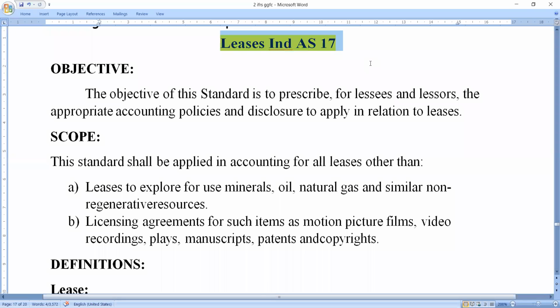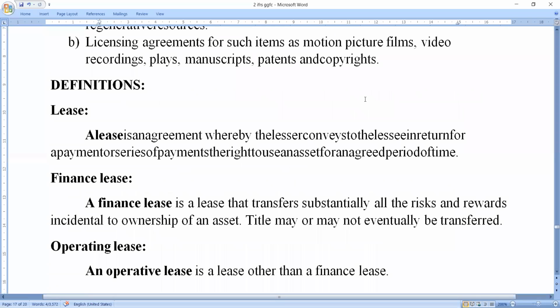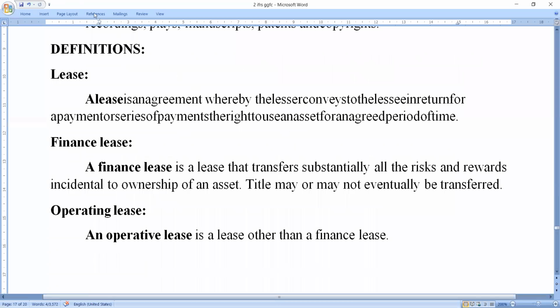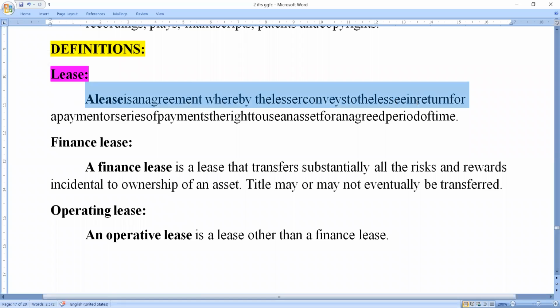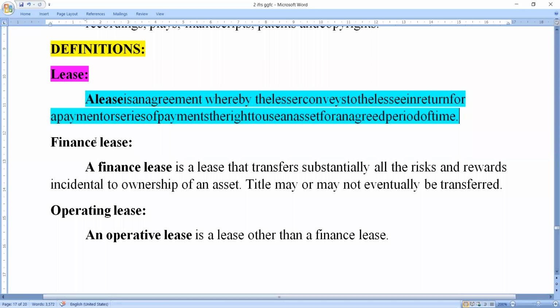When we discuss Indian Accounting Standard 17, Leases, first we should discuss the meanings or definitions of the important terms. The definitions are given for many important terms. Among these, we have to discuss the lease, so first of all, we should discuss the meaning of the lease.